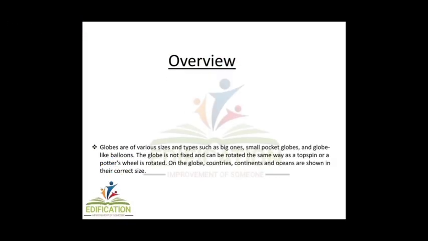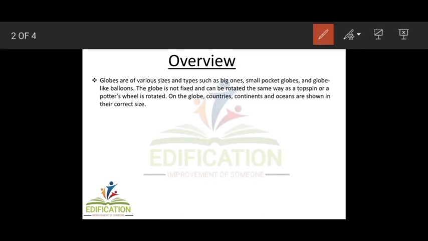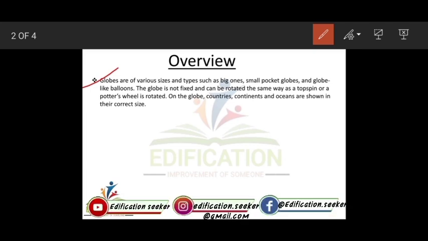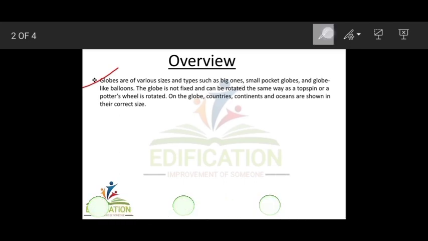Now overview. Globes are of various sizes and types, such as big ones, small pocket globes and globe-like balloons. The globe is not fixed and can be rotated the same way as a top spin or a potter's wheel is rotated. On the globe, countries, continents and oceans are shown in their correct size.